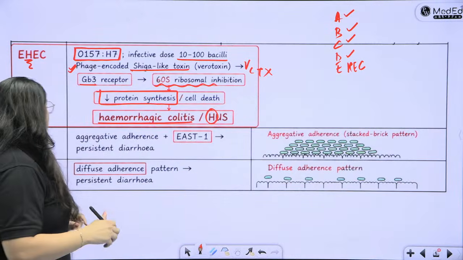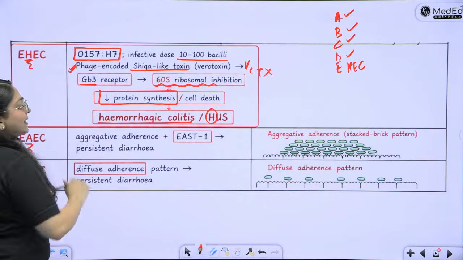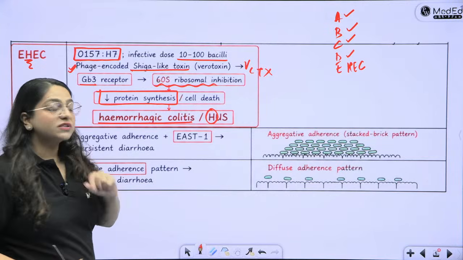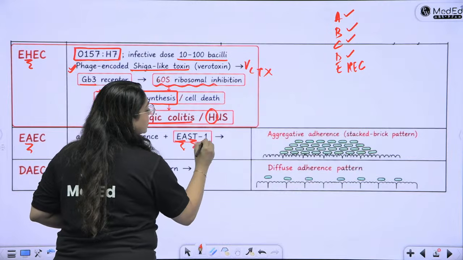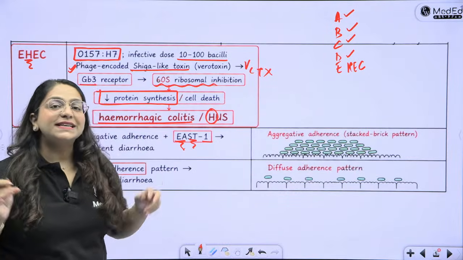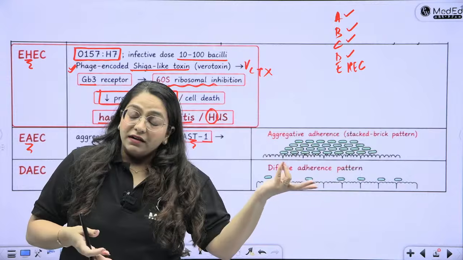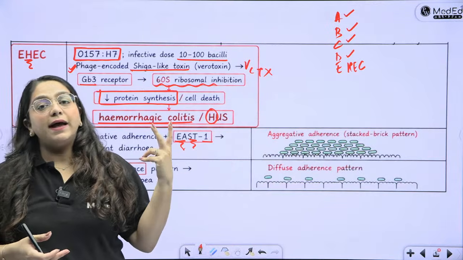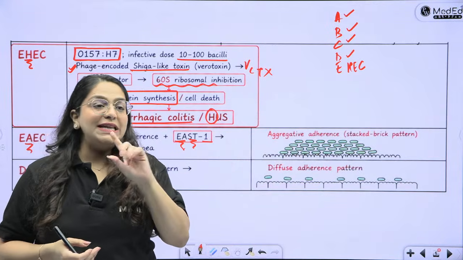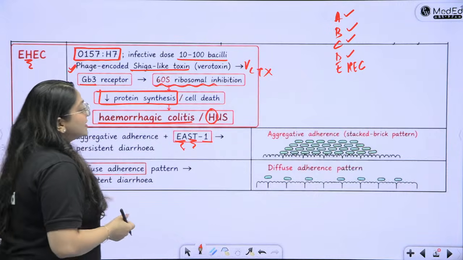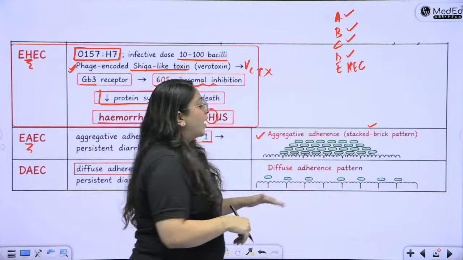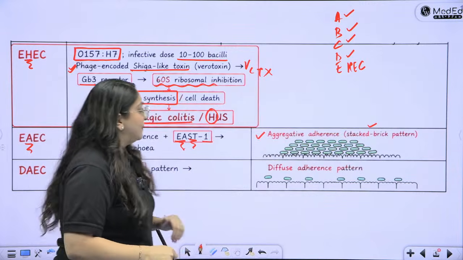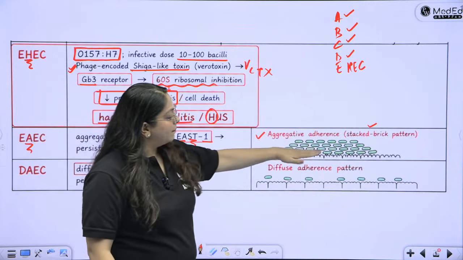Okay, let's go. EAEC is aggregative. This also produces a toxin which is EAST1. So enteroaggregative stable toxin 1. This also functions exactly like the LT of your enterotoxigenic ETEC. Okay, so it causes aggregative adherence or the stacked brick pattern of the E. coli on top of the brush border epithelium. So it has stacked itself like a pile of bricks.